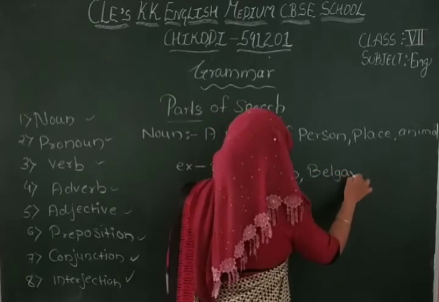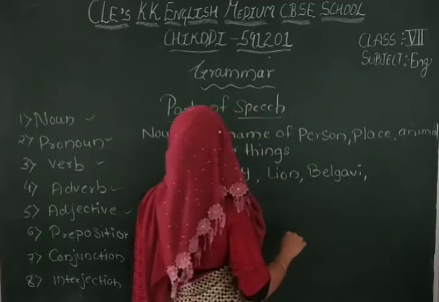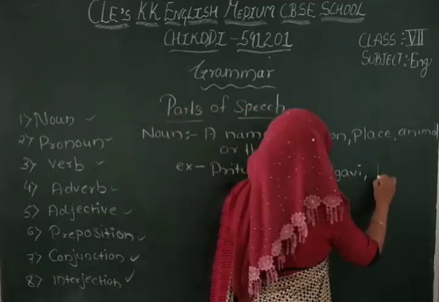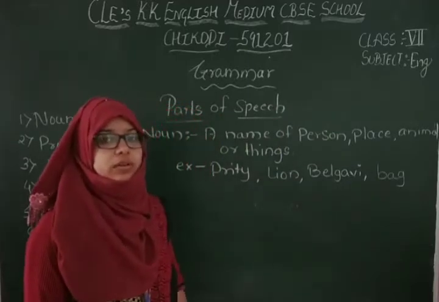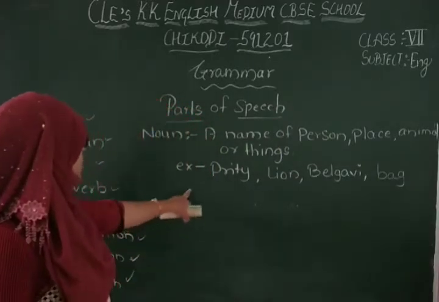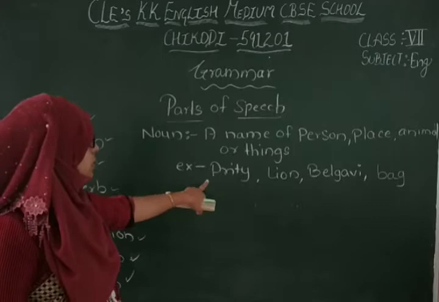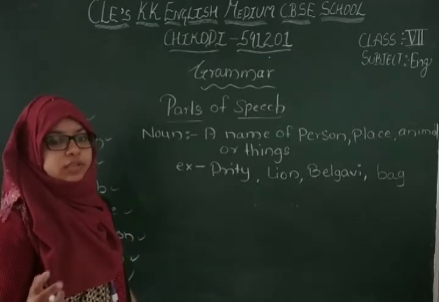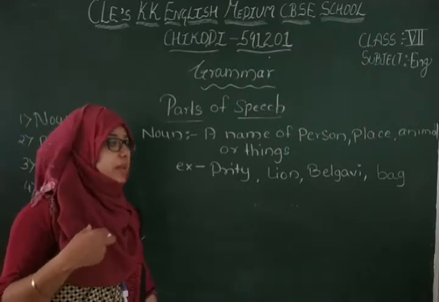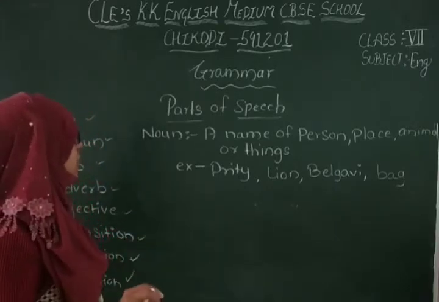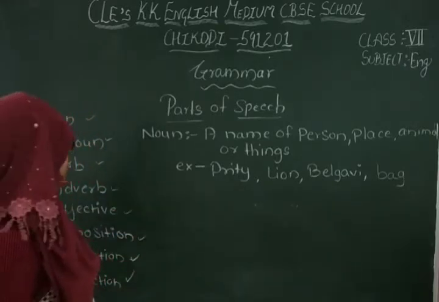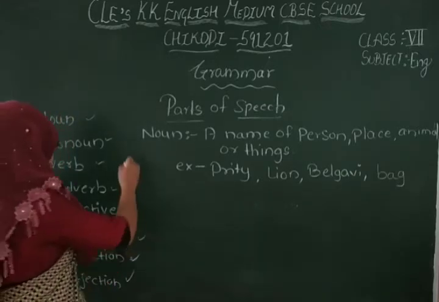And even you can say that thing, that is bag, pen, book. So usually these are called as noun. A name of that particular thing is called as noun. So my also name is there. Your also name. A boy, a girl, a cat, a dog. These all are called as noun. Clear? Next, second is pronoun.